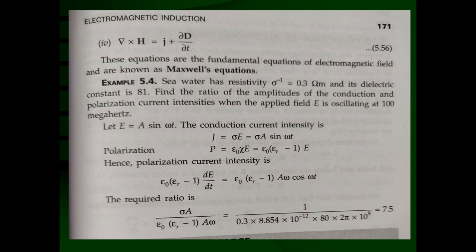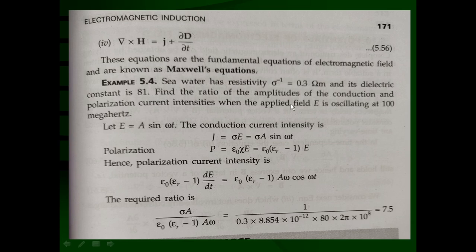Okay friends, now we will take one example related to this. Example 5.4. Seawater has a resistivity sigma inverse. The reciprocal of the conductivity is called the resistivity, remember. So here the resistivity is given as sigma inverse equal to 0.3 ohm meter, and its dielectric constant is 81.